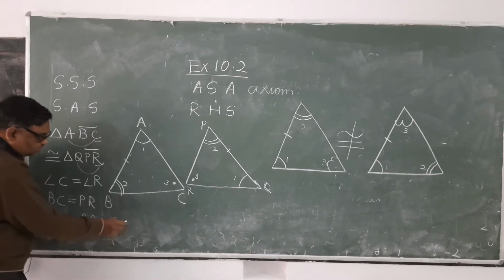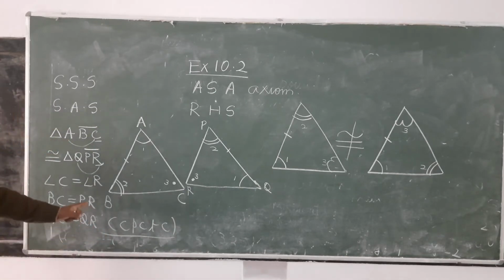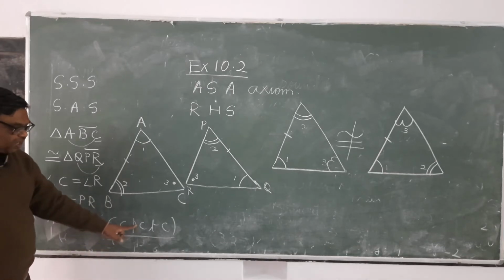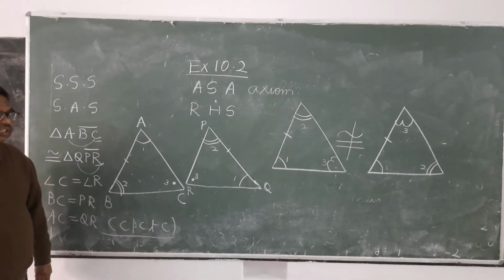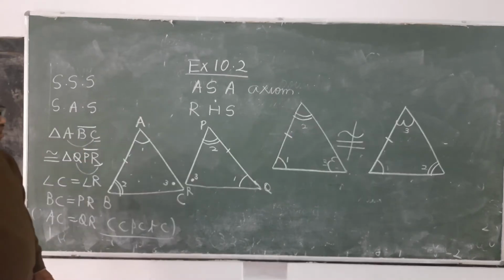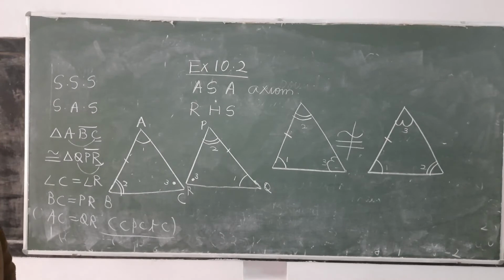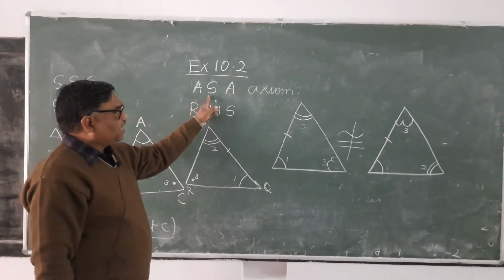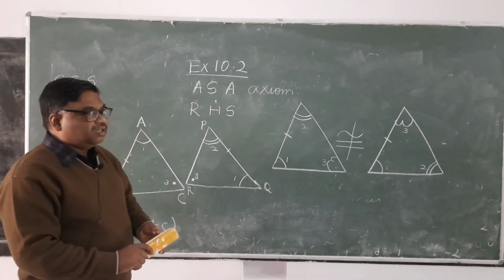This is by CPCTC. What is the meaning of CPCTC? Corresponding parts of congruent triangles are congruent. It's clear? CPCTC. It's clear? So this way you will prove congruency and you will write in this way. This is clear? So this is the congruency of two triangles by ASA axiom. Here you must remember that this side must be included by these two angles.